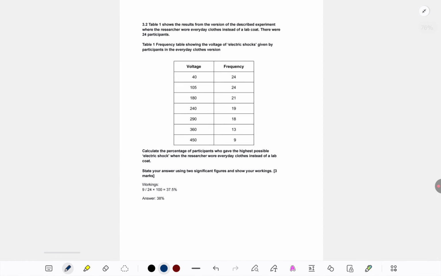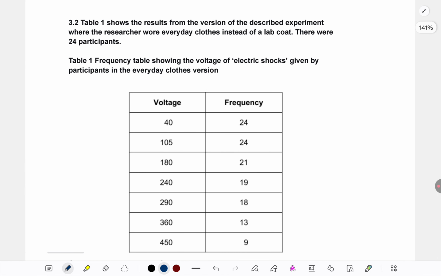Let's come to the next one. It's a research methods question. We will expect some research methods type of question also. So your mathematical content question has been given. Table 1 shows the results from the version of the described experiment where researchers wore everyday clothes instead of a lab coat. Again, because we have read the situation fully, we won't have any doubt or confusion in our mind about what is happening here.